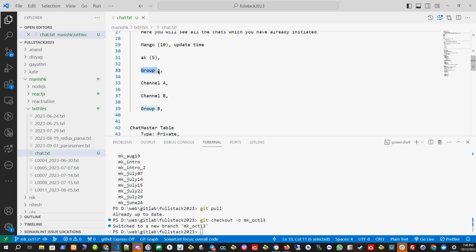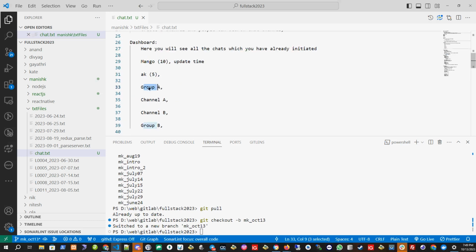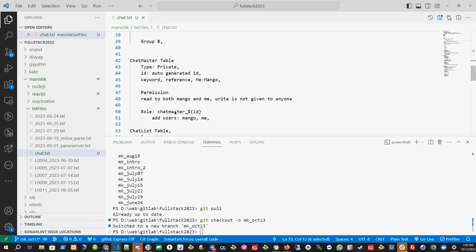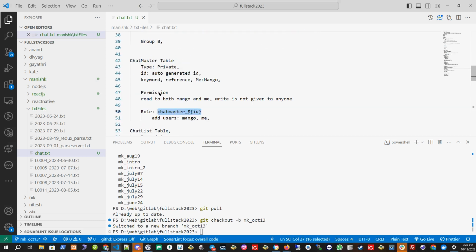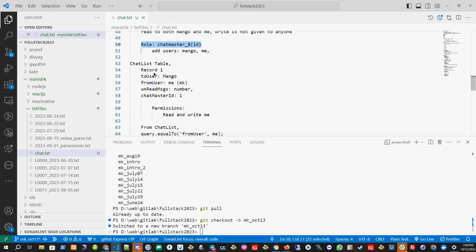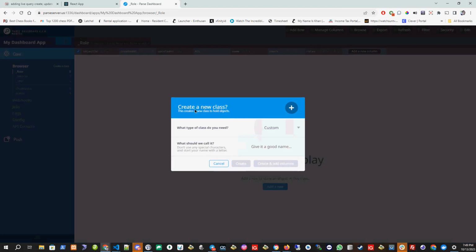And when we are using the group, I will add the users. Whoever wants to join that group, I will add that user to that group. So all the people who are in the group will get the role of chat master ID if we have the group. But let's not talk about group now. Let's talk about the private chat, one to one chat. Here I will add only the two users, Mango and me, into the role. Next, I want the chat list table. So let's create another class.